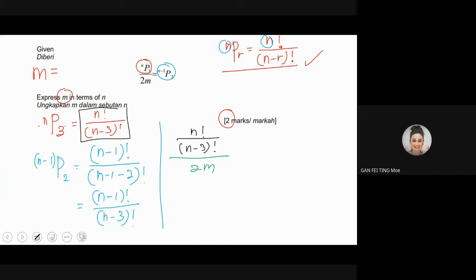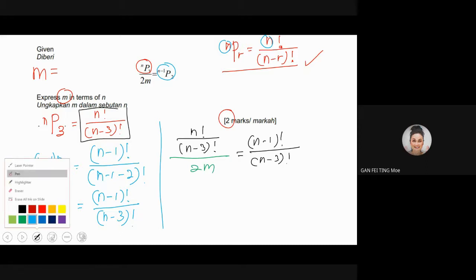Then it is equal to, I take the black color, blue color, equals n minus 1 factorial over n minus 3 factorial. When you are here, you have to be very good in your linear equation. So if you are here, don't worry. Do this one slowly, because now you still have time. That's why you pay attention and listen to what I explain, right?